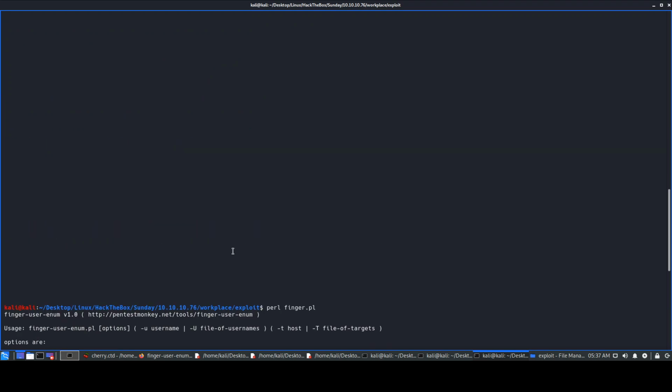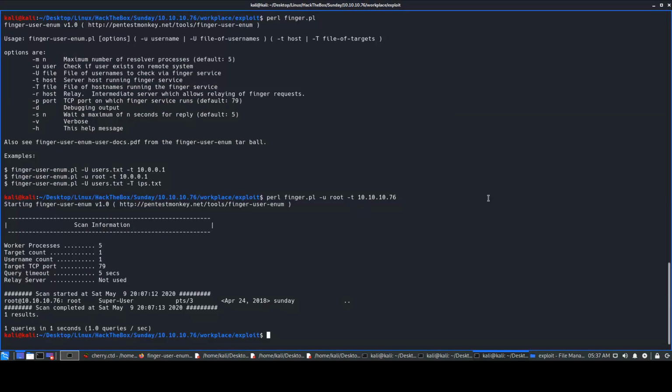So okay, once we do a scan, it says root, super user, something like that. So what we saw earlier, right? The place where we saw earlier, we did run the scan, we found all this information present. Okay, so this is what it's going to do. So now what we can do is, it says over here, file of usernames. So we can enumerate multiple users probably. We can just try and check, like how we entered finger root first, then we entered finger test. So probably it will go and enter test1, test2, test3. We'll provide an input file over here.